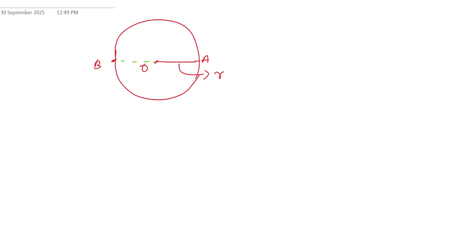This distance we need to calculate. They are asking for the total distance. To calculate the distance, use the circumference of the circle formula, 2 pi r. Semicircle means you should divide it by 2, so distance is pi r.